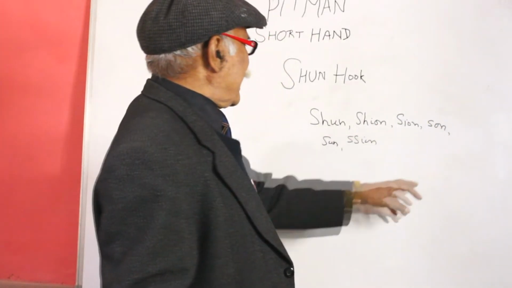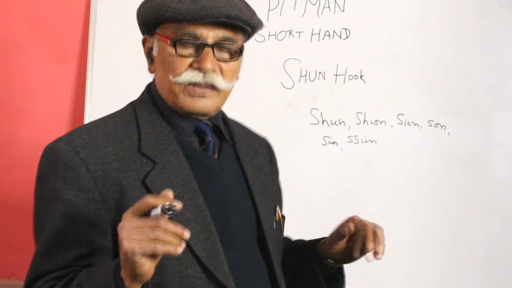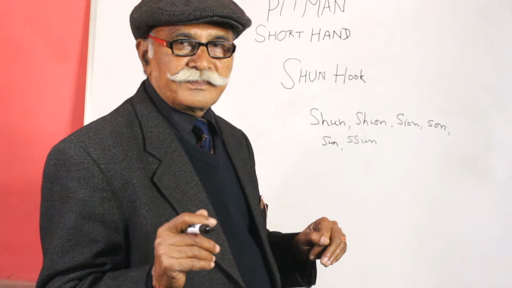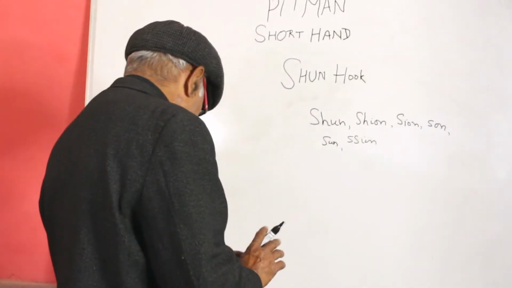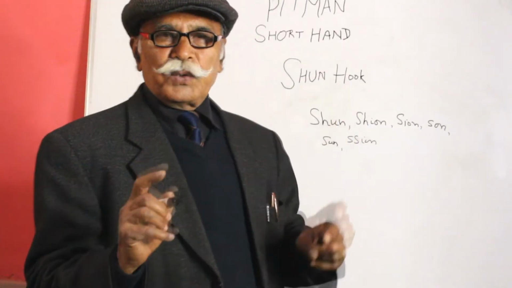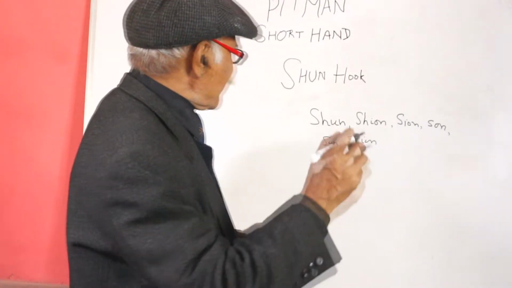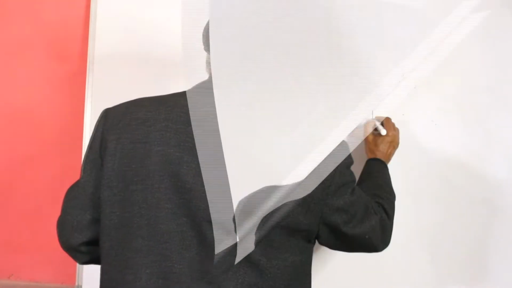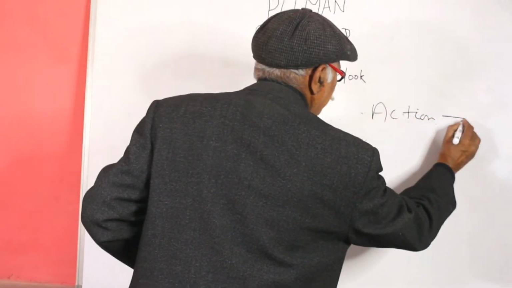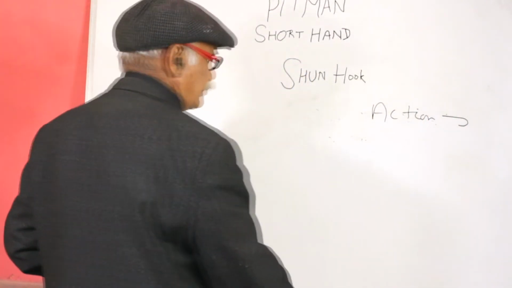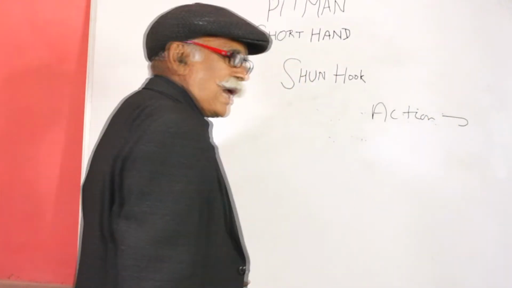When the words are ended with these consonants, then sun hook is used. Number first, it is used when a vowel is used before, like action.